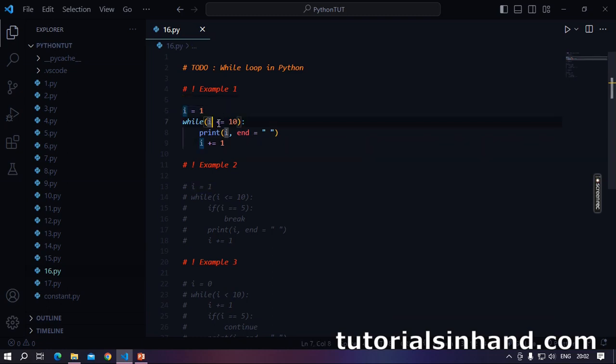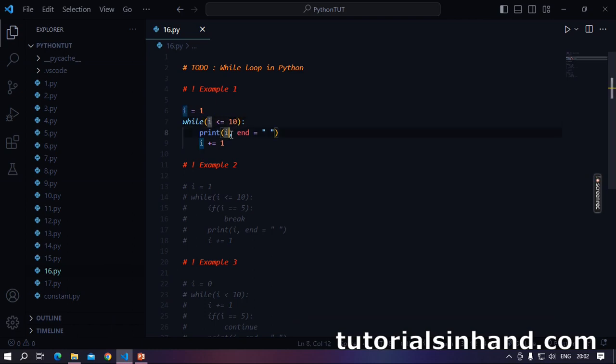So when i is equal to 1, 1 is less than equal to 10. This is true. And hence we will print 1 and the space will be given to its right. Finally, we will increment the value of i by 1. That is, i now becomes 2. So 2 less than 10 holds true. 2 will be printed with a space to its right. Now i plus equal to 1. That is, now i will increase by 1. Now i is equal to 2 plus 1. That is 3. So i is now 3.